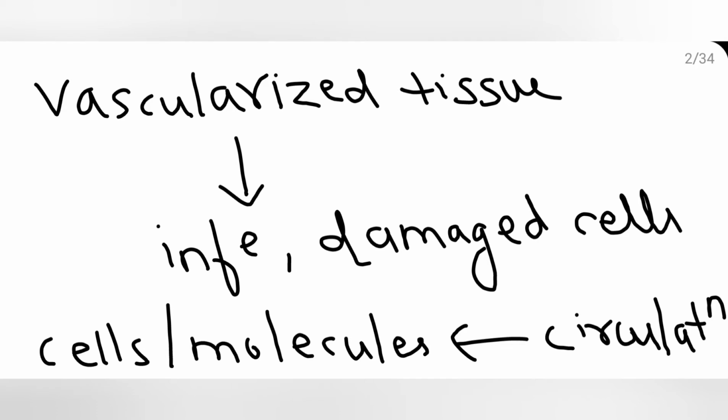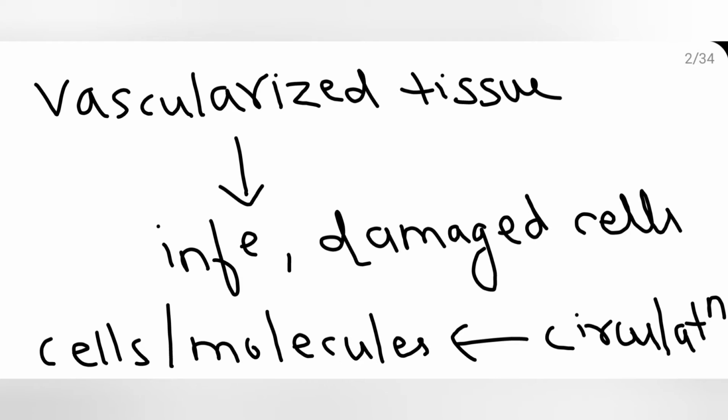So what happens? A vascularized tissue, that means an organ which is supplied by the blood, will recognize infection or damaged cells. Either it could be infection or some cells that are damaged, those are recognized.